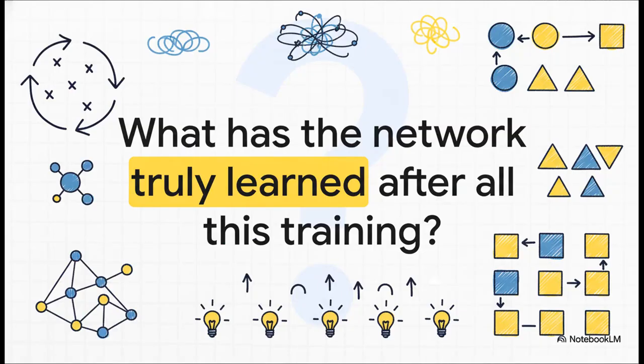And this leaves us with a really cool final thought. After all of these millions of tiny mathematical adjustments, what's really happened? The network hasn't just memorized the right answers, no way. By constantly trying to minimize its own mistakes, it has been forced to discover the deep underlying patterns in the data. It's become a true pattern recognition machine, built one mistake at a time.